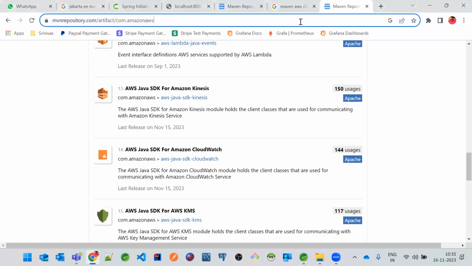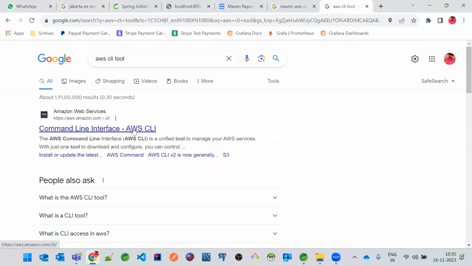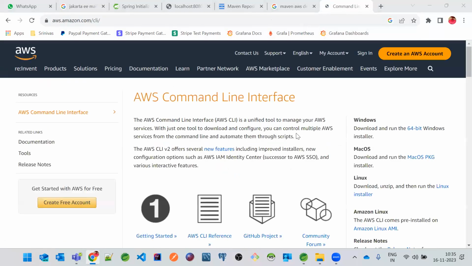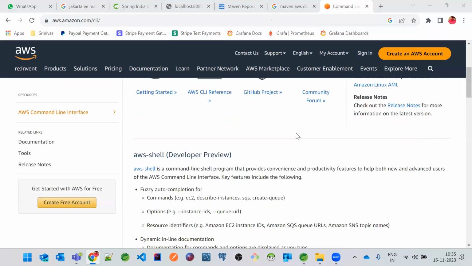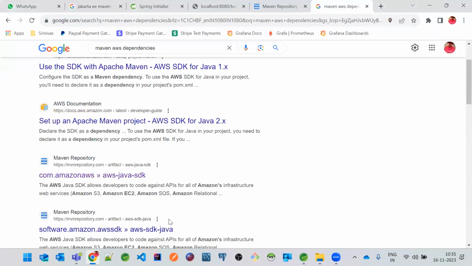But there is something called the AWS CLI tool. Yes. So if you download this, you can make your services, you can communicate with the services directly and see also the logs over here. So you can download it from here. I will tell you when the time comes, okay? Okay, sir. Yeah. Thank you. Yeah, thank you so much.